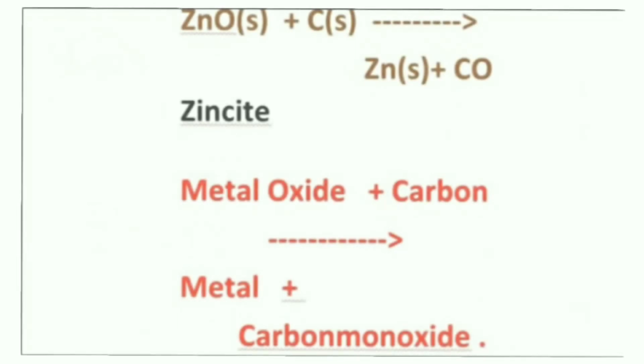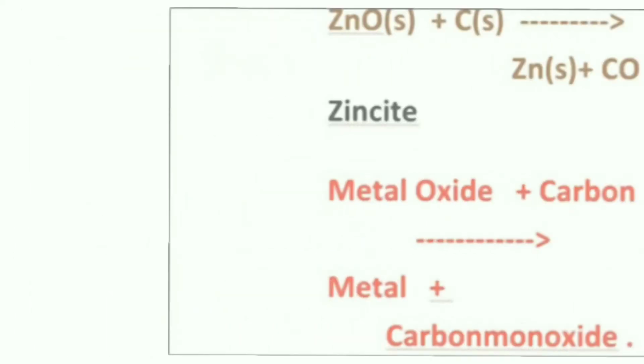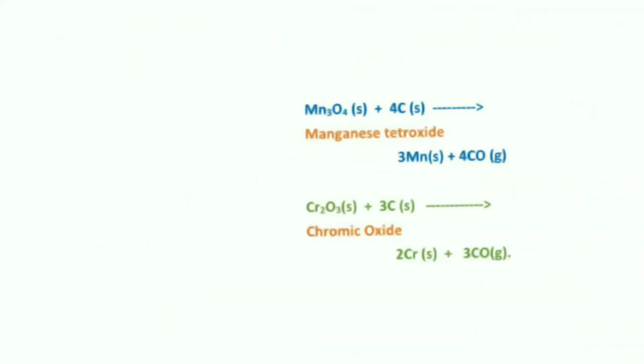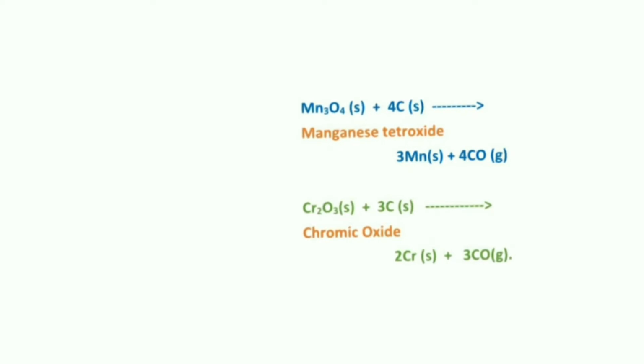The second example is Mn3O4, manganese tetraoxide. When it reacts with carbon, that is metal oxide plus coke, we get the metal manganese plus the release of carbon monoxide gas.